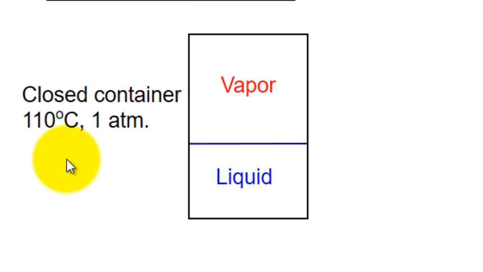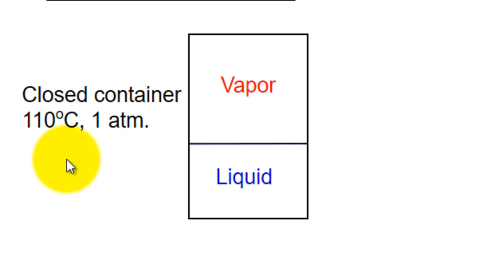Now, for example, the meaning of this is: if you take a closed container and put some normal heptane and normal octane, it doesn't matter how much. You decide how much normal heptane and normal octane to take, dump it into this container, and maintain the temperature of 110 degrees centigrade and 1 atmosphere. Whether you put them in as only vapor or only liquid, it doesn't matter. If you bring the temperature to 110 degrees centigrade and pressure to 1 atmosphere, it will separate into liquid and vapor.